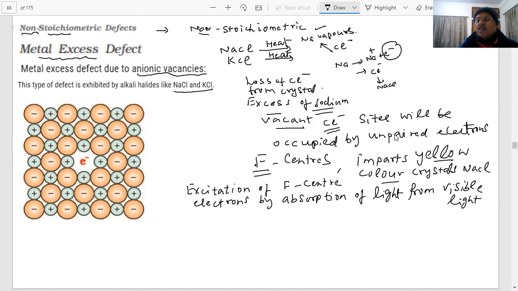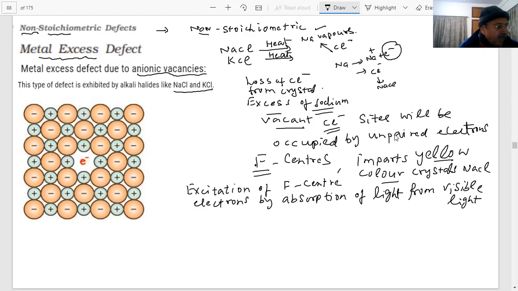So they absorb a definite wavelength of the visible light and get excited. Excited electrons stay only for a short period of time. They are unstable, so they fall back in even 10⁻⁸ seconds or less. So naturally, what you see is a color, students. In the case of sodium, it gives a yellow color.